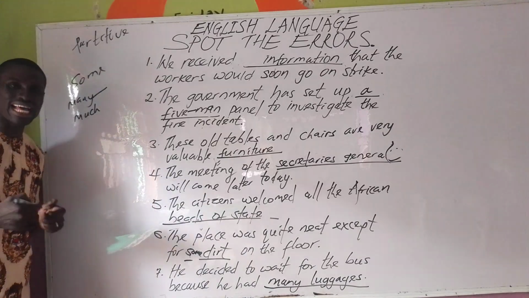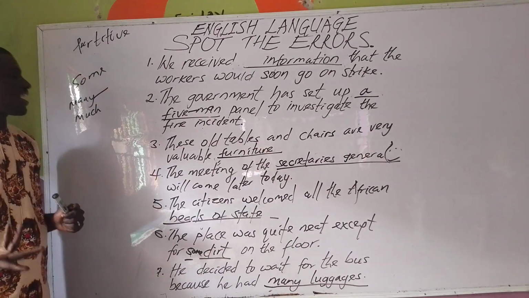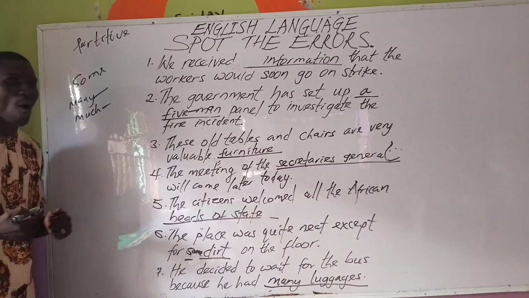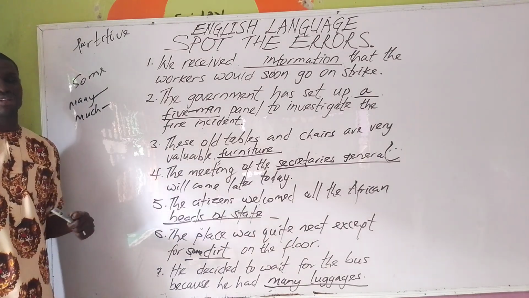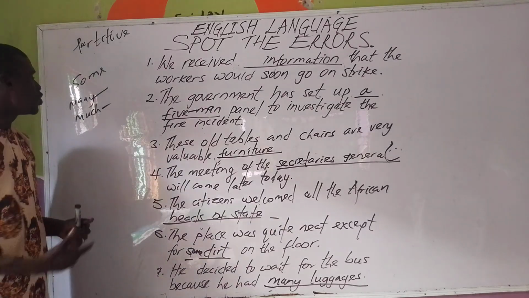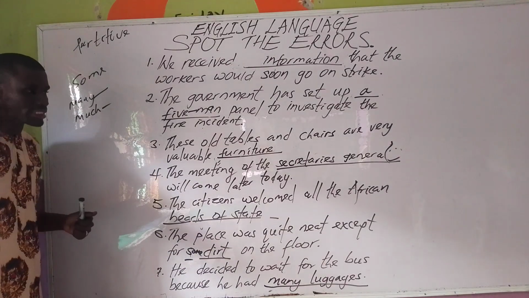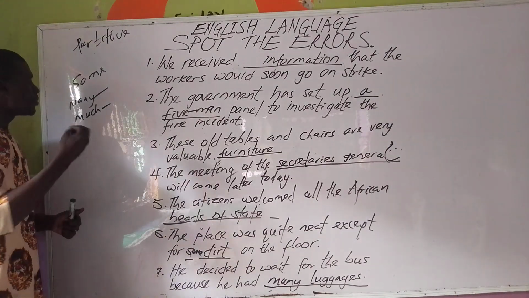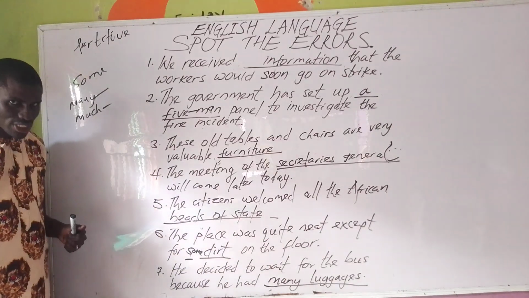The one I wanted to say earlier, much people. Yeah, I hear that a lot. Much people instead of many people. So much is used for uncountable nouns, much noise, much air, much salt, not many salt.